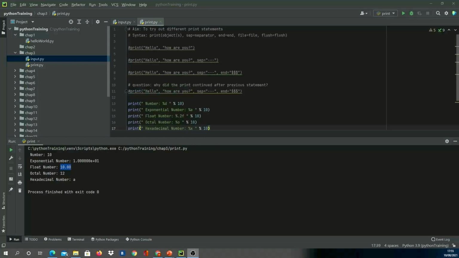So file is, you can print the whole file. If you give the file followed by the path name, it'll print the whole file. And flush, by default the value is false. It's a Boolean value, and it is used to flush the buffer. That's it for this chapter. Thank you.